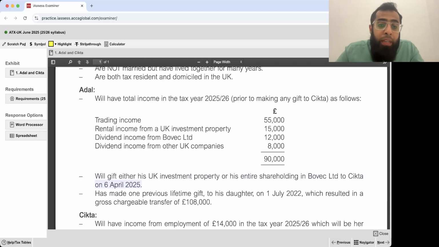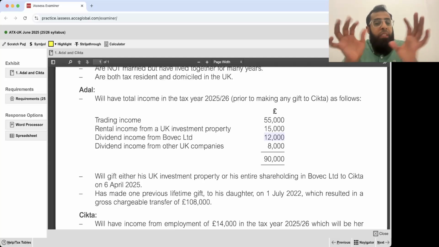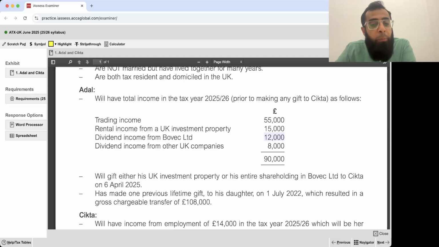So either Adil will give this rental income property on which he is getting £15,000 rent, or he will give these dividend income shares of Bovac Limited which are generating dividend of £12,000. He will give either of the income producing assets. Do you remember the word income producing asset? This UK investment property is generating rental income, and the shareholding in Bovac Limited is generating dividend.